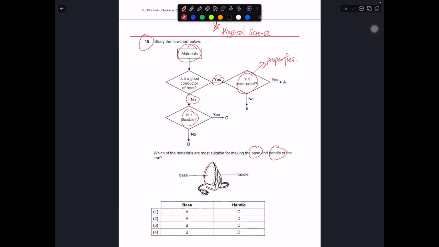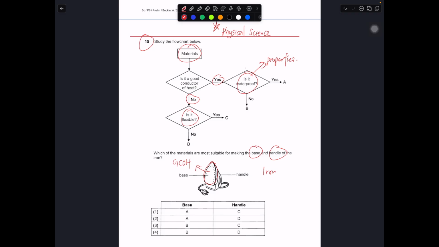So the base over here should be a good conductor of heat, because it must gain heat very fast, to heat up very fast so that it can iron your clothes. Basically over here this is an iron. So this one must be a good conductor of heat, GCOH.